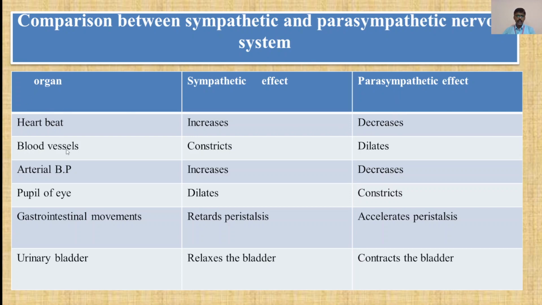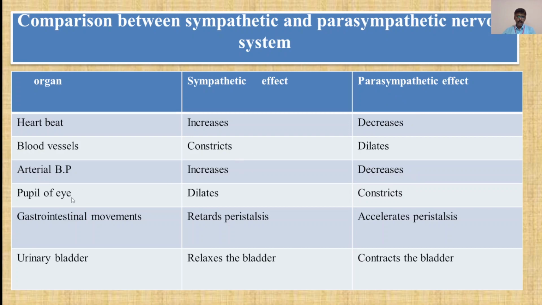Then the organ is blood vessels. The sympathetic effect is that the blood vessels constrict, and in the parasympathetic effect the blood vessels dilate. Now remember the effects of sympathetic and parasympathetic. Then arterial BP means arterial blood pressure. It increases in the sympathetic effect, and in the parasympathetic effect it decreases.